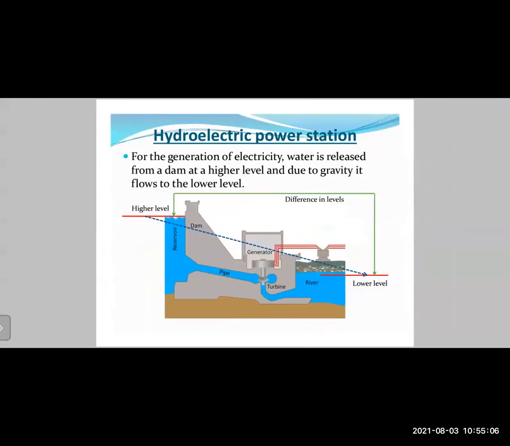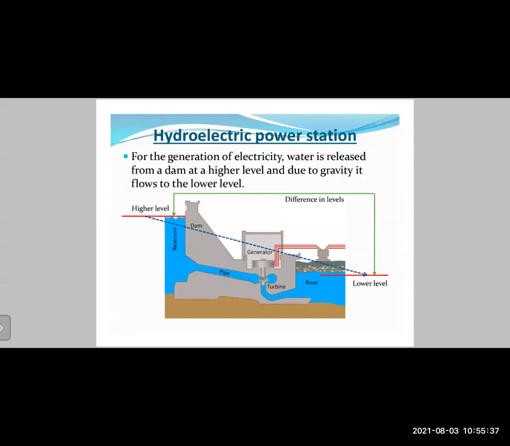Now let us try to understand the concept of potential with the example of the hydroelectric power station. Lots of dams are constructed on rivers, and the location of those dams is selected appropriately so that we can have a big water reservoir behind the dam. For the generation of electricity, water is released from a dam at a higher level, and due to gravity, it flows to the lower level.